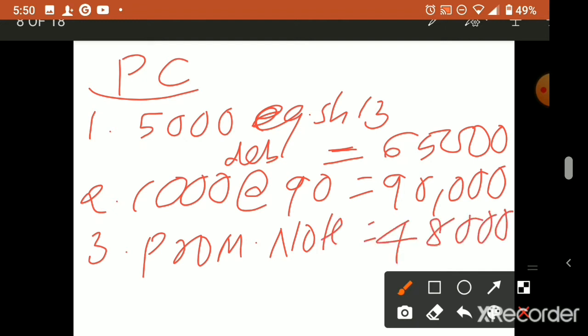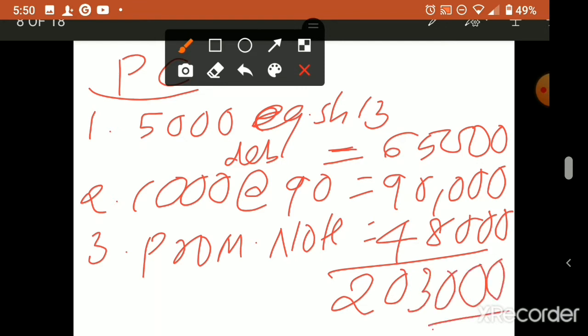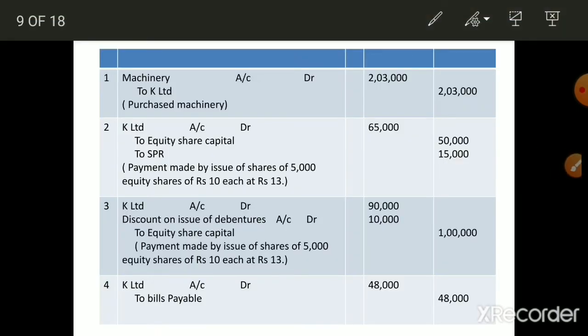Okay, now what is the total of this? 2,03,000 will come, the total of all these three items. So this is the purchase consideration. Understood, no? So why did I select this question? Because when the purchase consideration or the amount payable is not given in the question directly, you have to calculate it this way. So we calculated that it is coming 2,03,000.